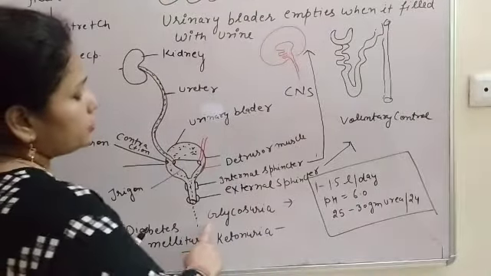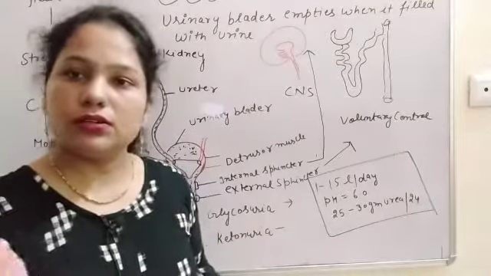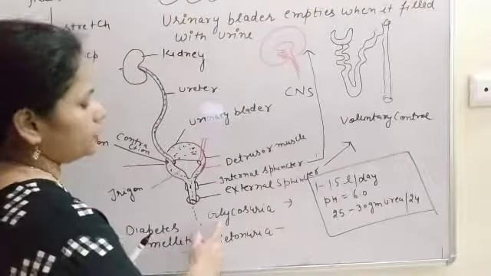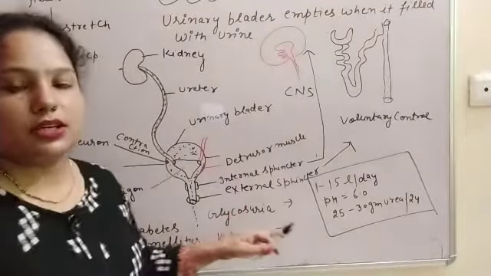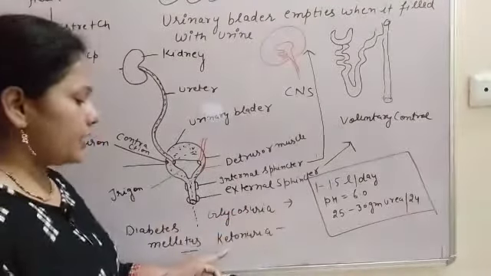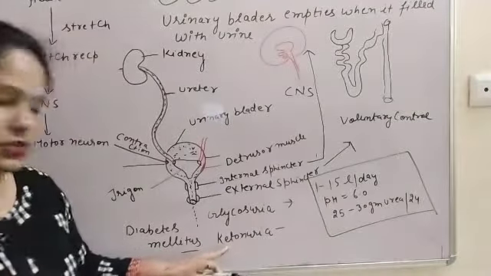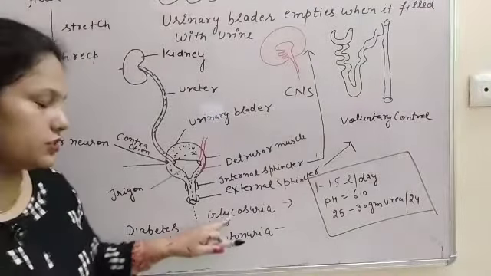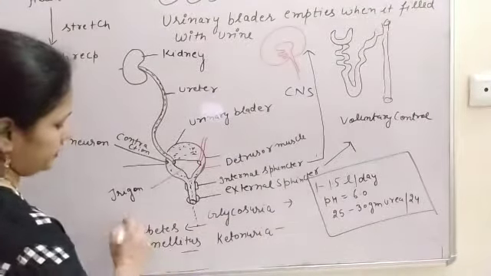If glucose is released in the urine, that condition is known as glycosuria, and if ketone bodies are released then ketonuria, this term is there, and if glucose is released then this disease is diabetes mellitus.